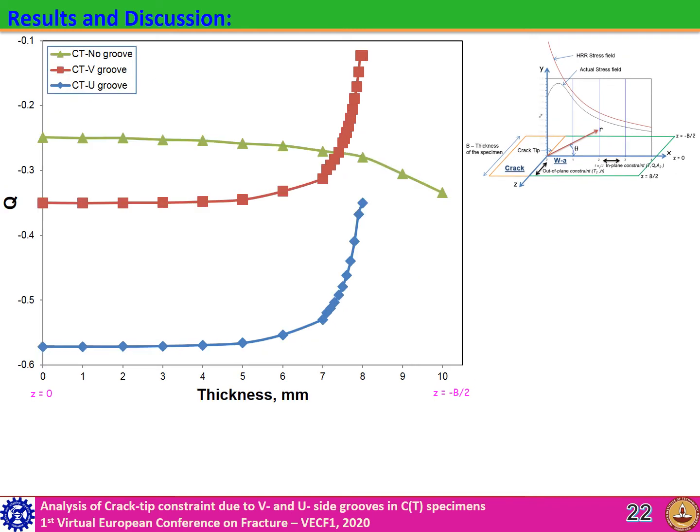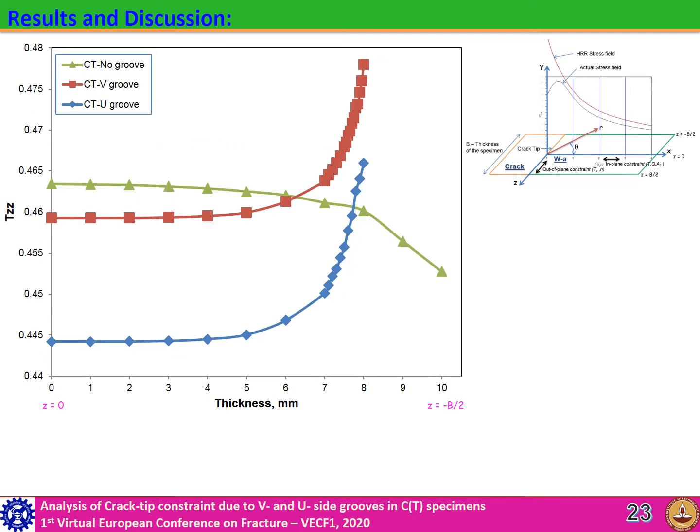The in-plane constraint parameter Q with respect to thickness shows the constraint level of the V groove specimen is close to the plane specimen but more constrained than the U groove specimen. Q constraint is high on the surface side than the middle of the grooved specimens. Plane specimen shows slightly less constraint on the surface than the middle. 50% of the thickness of grooved specimens shows uniform Q constraint in the middle.